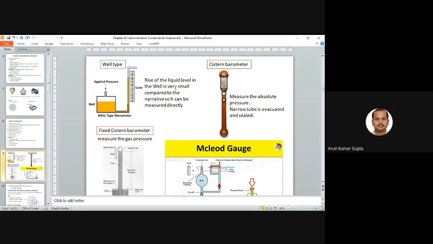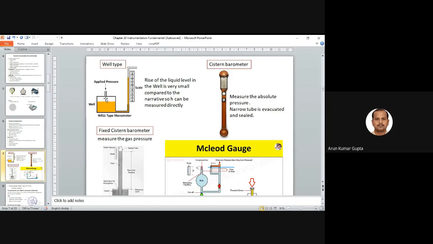The rise of the liquid level in the well is very small compared to the negative, so H can be measured directly. So you know at least what is H rho g. From the change in height, you know the pressure here, right? And why do we use this kind of instrument? This is mainly used when the variation in the pressure is very high, because